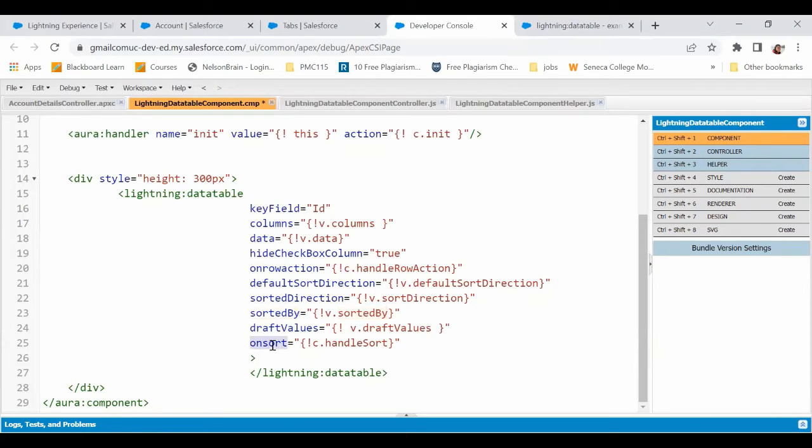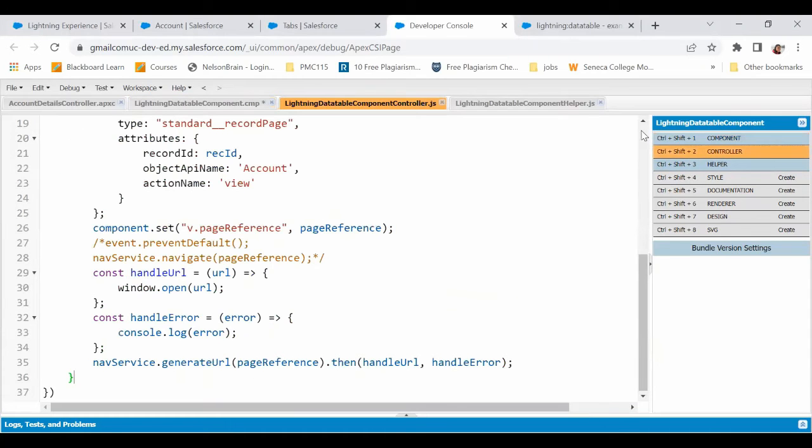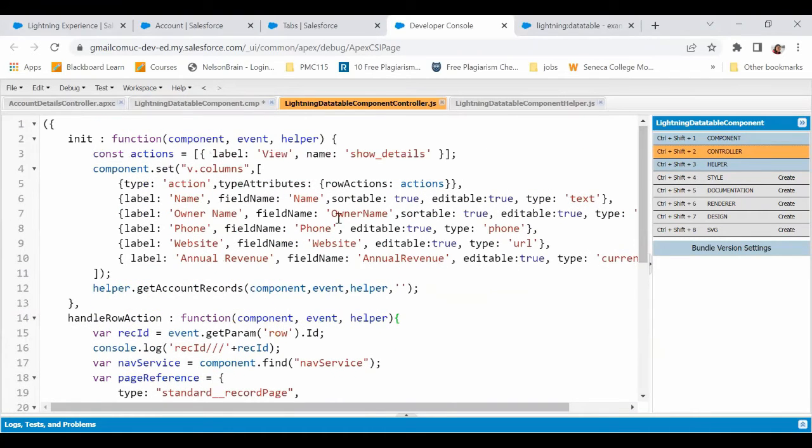Yes, and then the last one is on sort. We'll call this method handle sort. Now coming here, you have this property called sortable, which you need to make true for whichever fields you want to enable sorting on. We are going to do it on name and owner name. That's why, while I declared these two columns, I added sortable true for both. You would notice that it is not there for any other columns. So this is the second thing that we need to do.